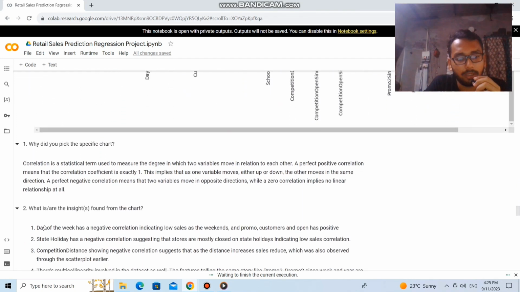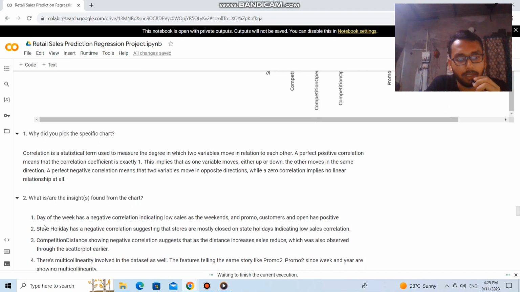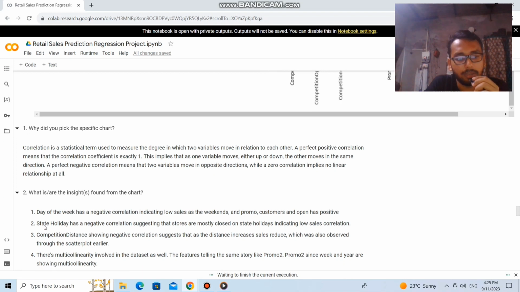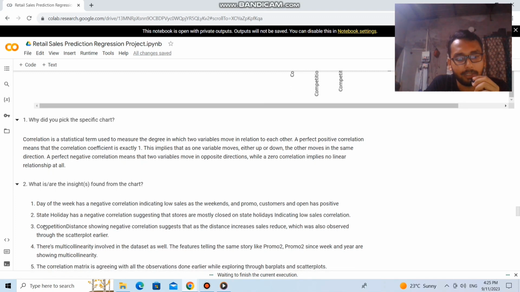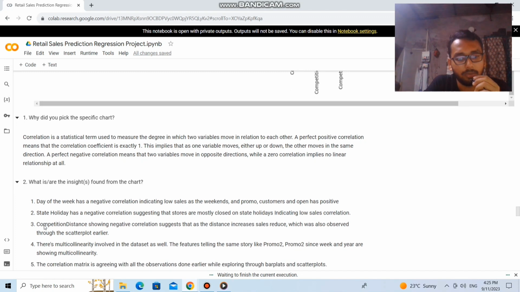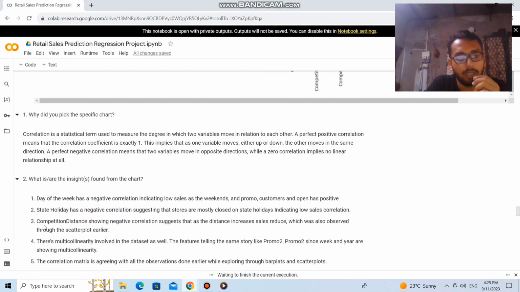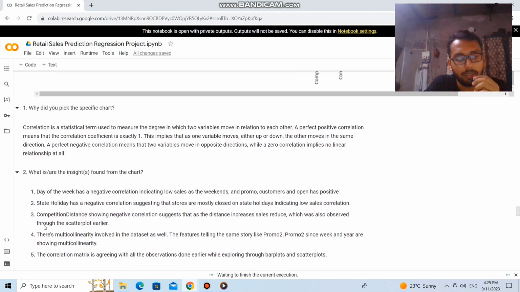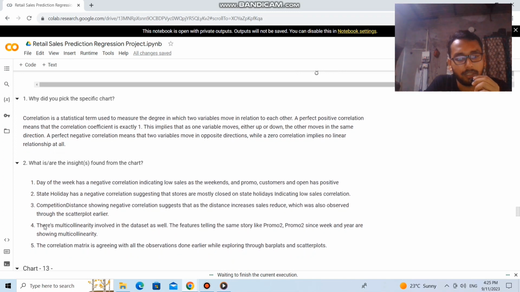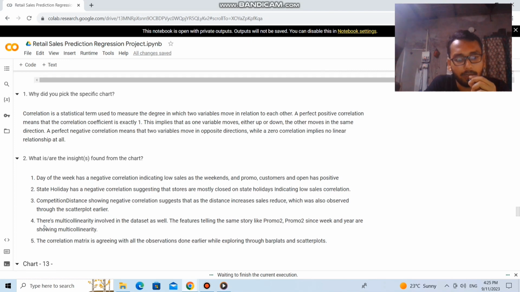So from this chart, we can conclude that the day of the week has a negative correlation indicating low sales on the weekends, and promo, customers and open have a positive correlation. State holiday has a negative correlation suggesting that the stores are mostly closed on state holidays, indicating low sales. Competition distance showing negative correlation suggests that as the distance increases, sales reduce, which was also observed through the scatter plot earlier.